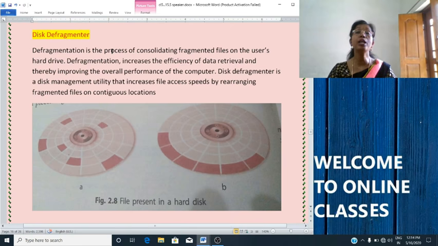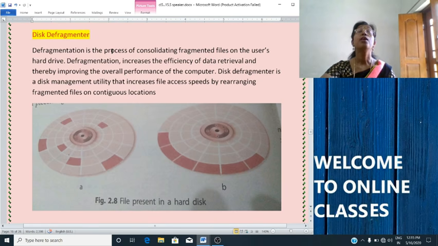If the file is too large for one block, the operating system searches for the next block and stores the next part of the file there. These blocks may not be in continuous form or may be scattered over the disk. This process is known as fragmentation.